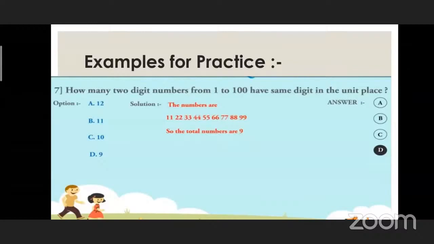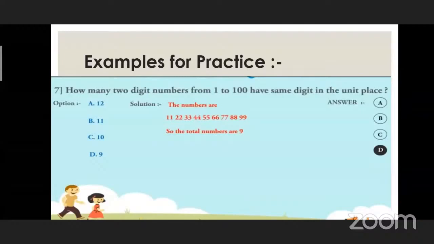Yes. And which are the numbers? The numbers are 11, 22, 33, 44, 55, 66, 77, 88, 99. So the total numbers are 9.